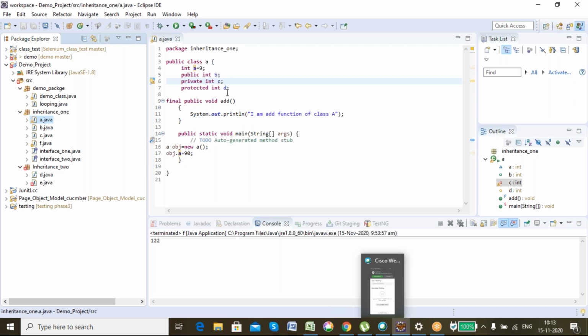So default you can access only inside the package. That means A's access area is from here to here. Public you can access anywhere in the project, not just the package. You can access throughout the demo project. Private you can access only inside the class. That means only here you have the access. Even B, C cannot access it. And protected can be accessed anywhere inside the package and outside the package only if it is inherited. Got my point? Is everyone clear? Yes, sir.